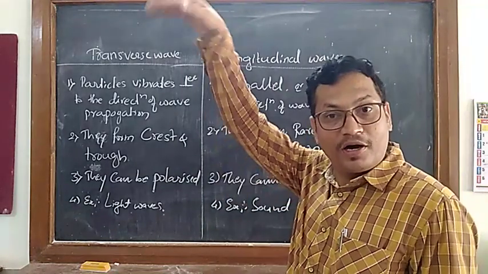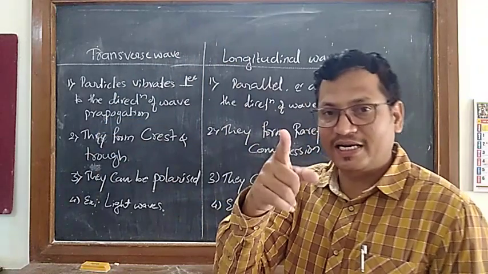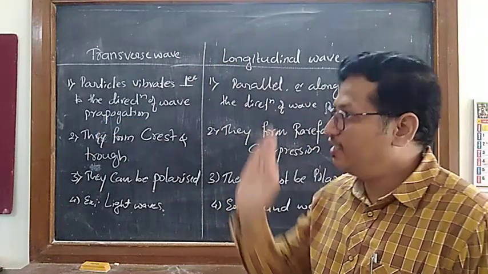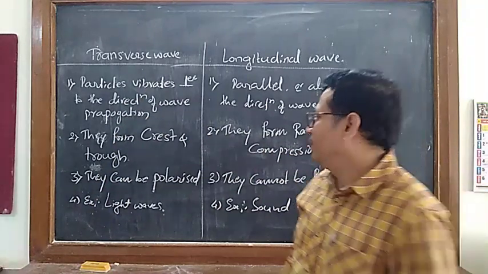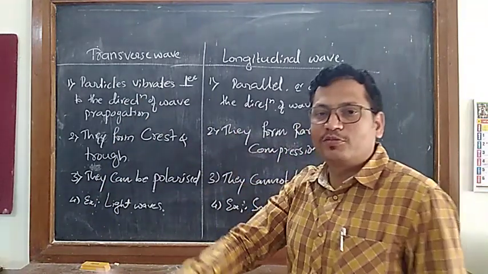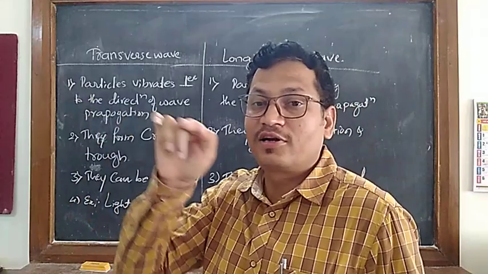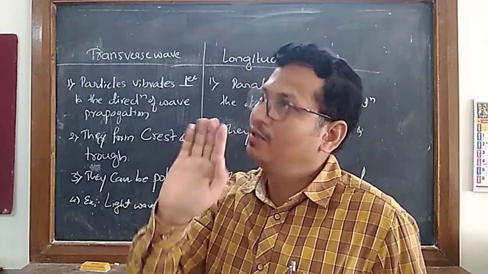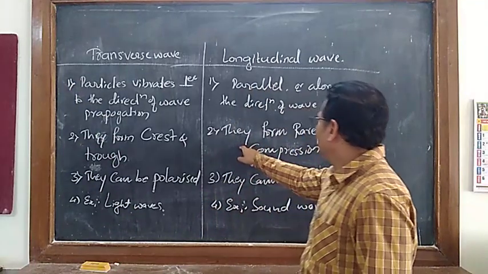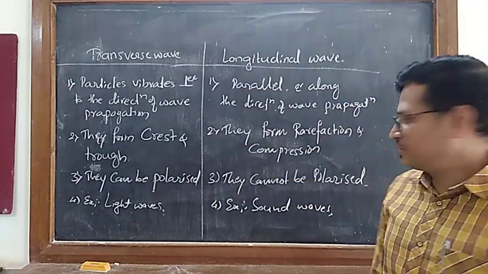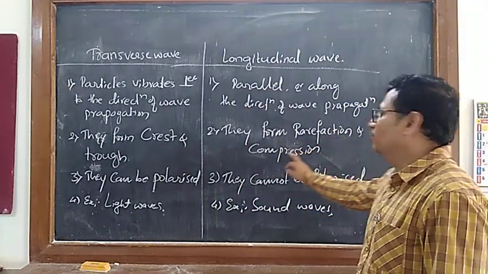The highly raised part of the wave is called as crest, and the highly depressed part of the wave is called as trough. Keep in mind, crest, trough. Similarly, longitudinal wave makes rarefaction and compression.